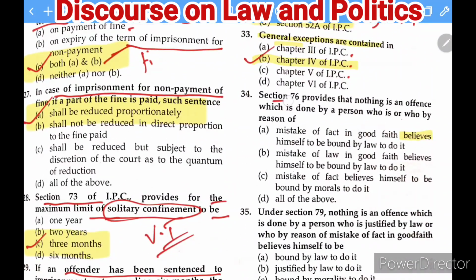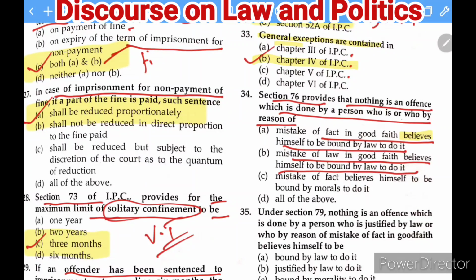Next question: section 76 provides that nothing is an offense which is done by a person who is, or by reason of mistake of fact in good faith believes himself to be bound by the law to do it. B, mistake of law in good faith believes himself to be bound by law to do it. C, mistake of fact believes himself to be bound by morals to do it. And D, all of the above.